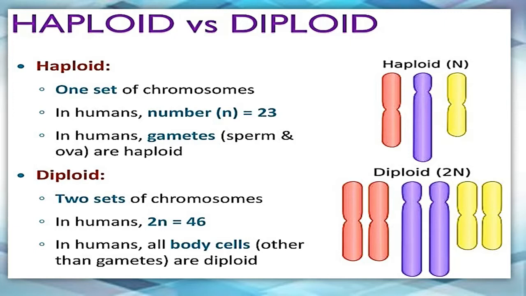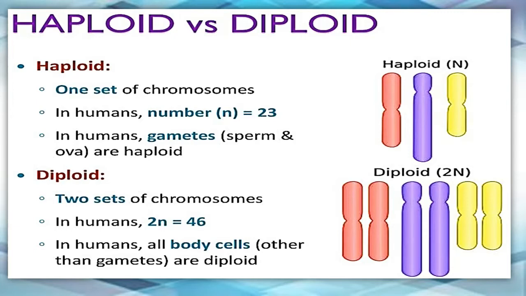Okay, in humans haploid number is 23. We also say it as n. n number denote करता है, ठीक है. In humans gametes like the sperm and the ova are haploid. Only these two things are haploid, means having one set of chromosome. Okay, because eventually they will unite and they will form diploid.